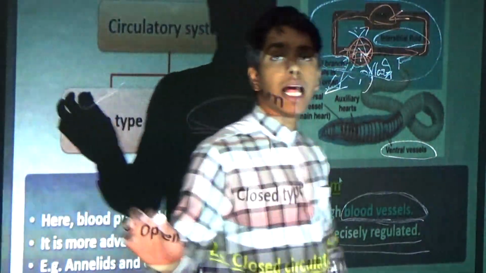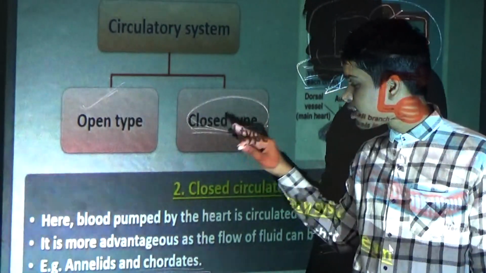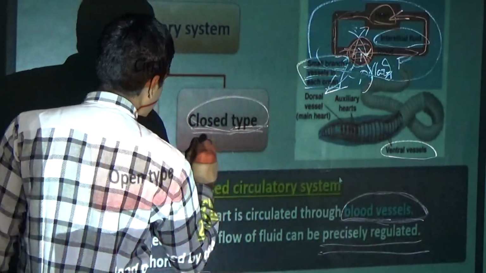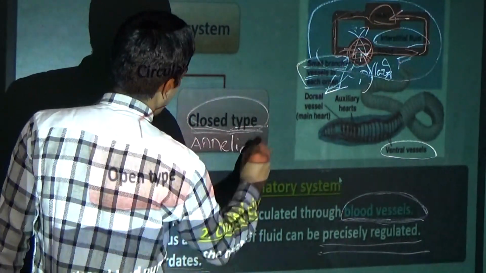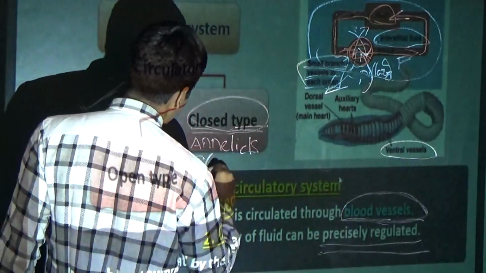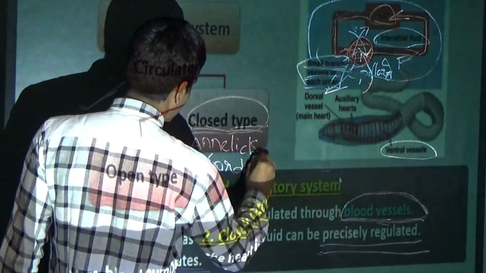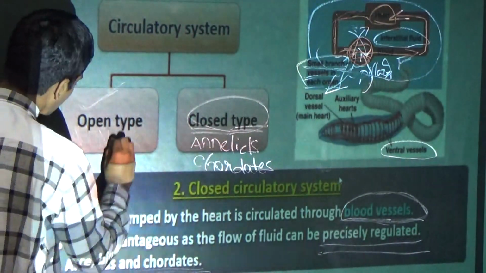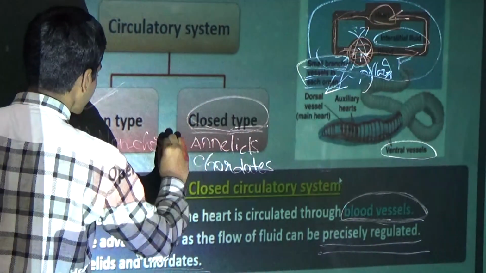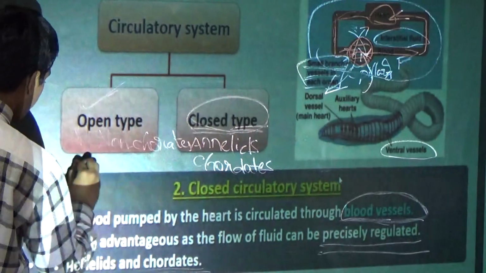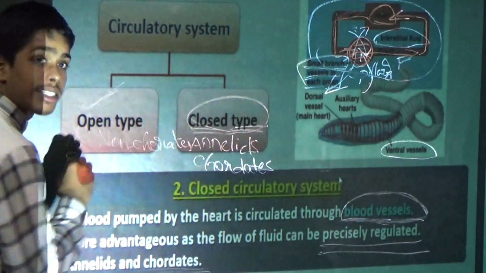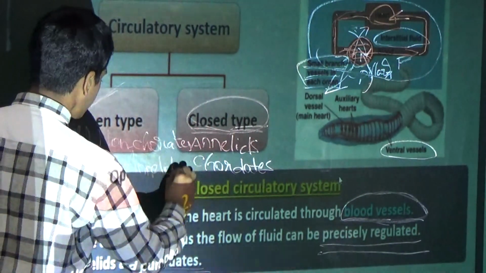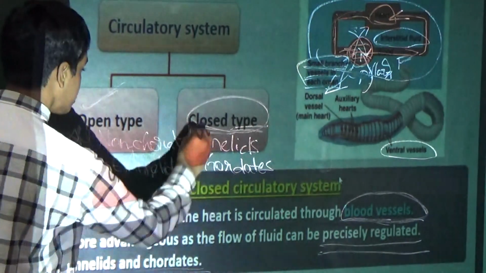Okay, what are the examples? Annelids and chordates. Let's see what are the examples. First, for chordates, the examples are annelids and chordates. Except annelids. Okay, it is except annelids.